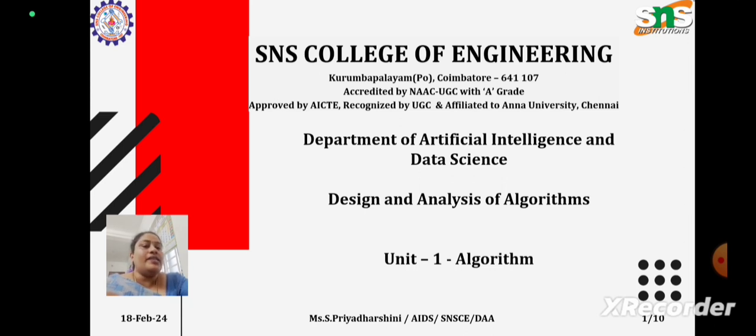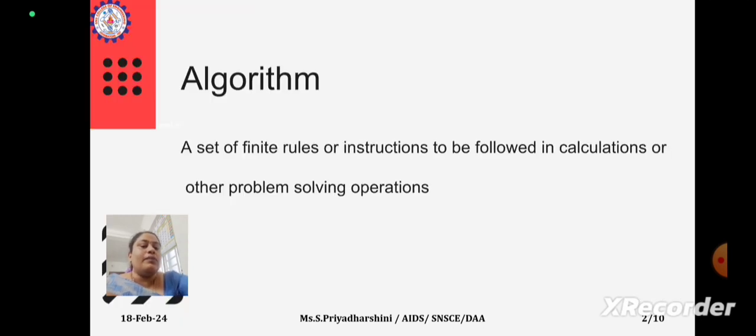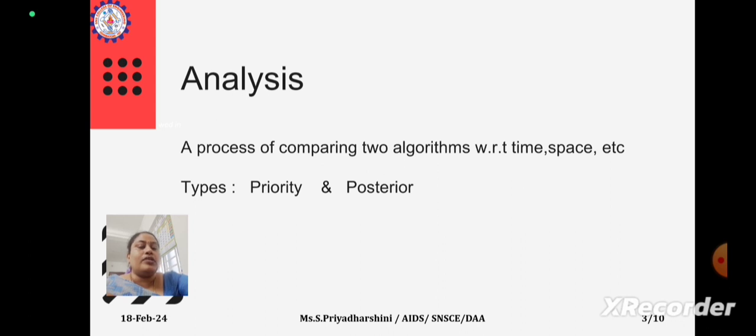In the previous lecture, we have seen the definition of an algorithm and the definition of an analysis. So, what is an algorithm? It is a finite set of steps to solve a particular problem. It is called an algorithm. An analysis is a process of comparing two algorithms with respect to time and space complexity. So, here we have two things, that is time complexity and space complexity.